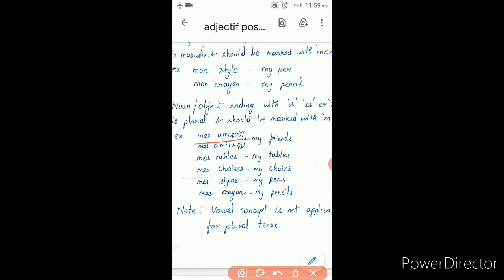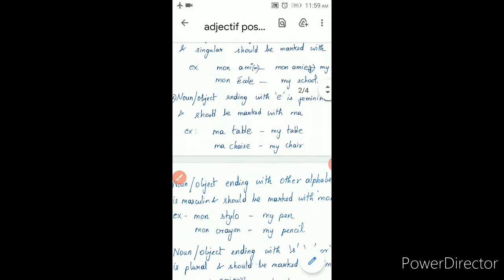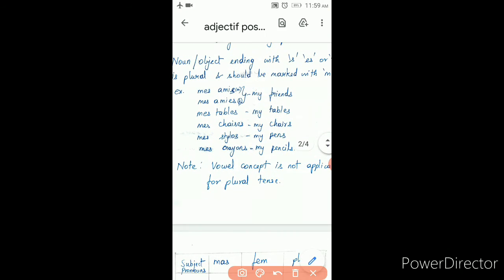Okay. So, mes amis. It is ending with S. In this case, you should not consider the vowel because it is plural. The vowel concept is never applicable for plural. Vowel is applicable only for singular. So, though it is starting with a vowel, since it is ending with S, it is plural, and the vowel concept we have learnt here is not applicable. So for all the plural, it is mes only.